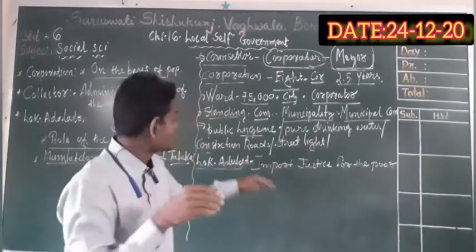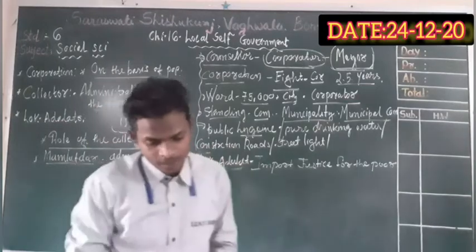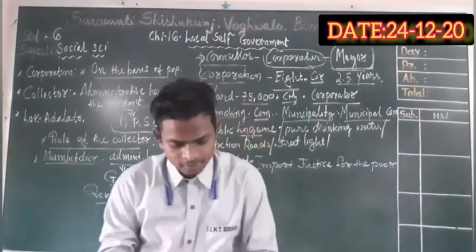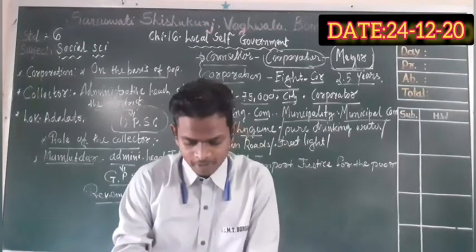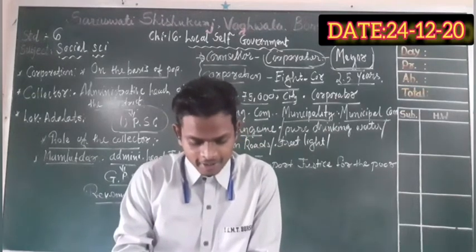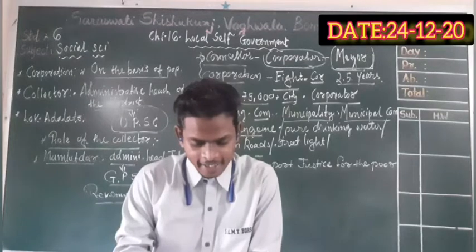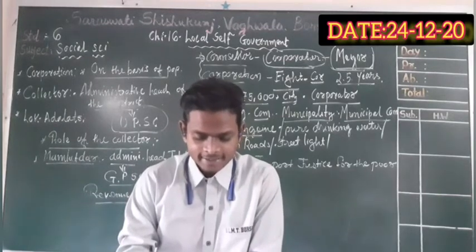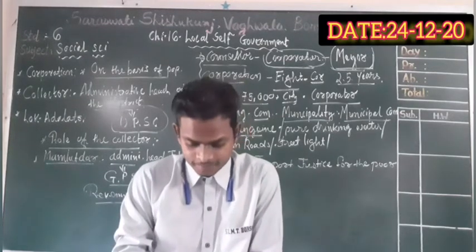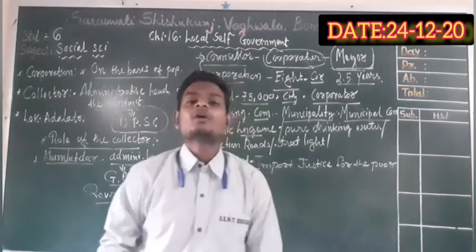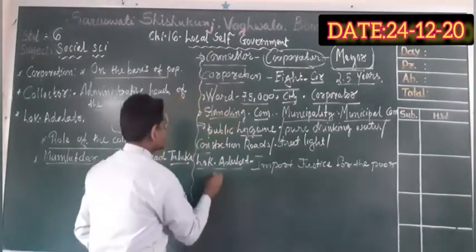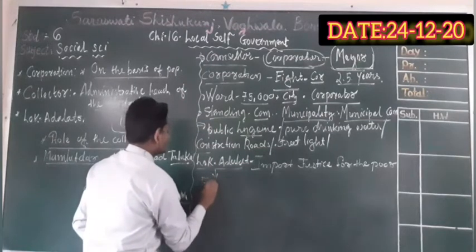The method is very simple. When settlement and agreement do not become possible, then Lok Adalat takes up the case in hand and decides a judgment that is acceptable to all the parties. The order of Lok Adalat is the final order.